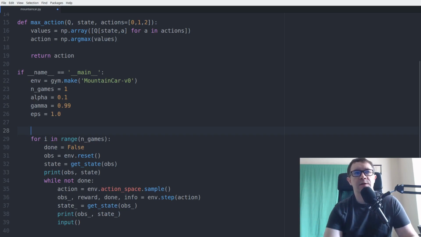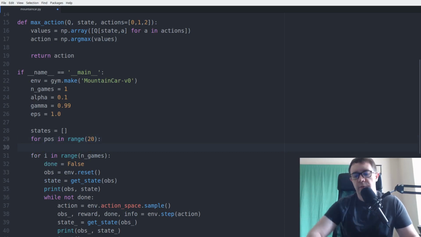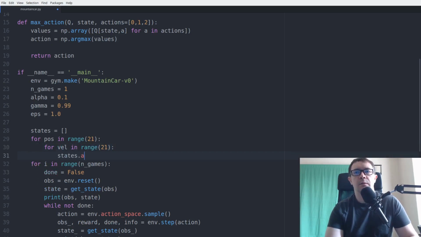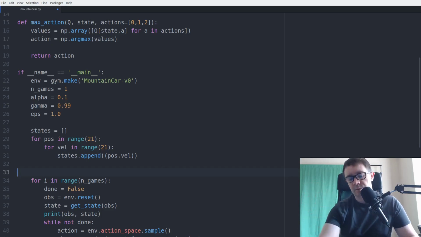Speaking of which, let's go ahead and construct our state space. So we have 20 buckets, right? So the positions are a range of 21, because we have 0 to 20. And the velocity space also has a range of 21, because that's 20 buckets. So you want to append that pair of position and velocity. This is how we're going to construct the keys for our dictionary, and that's why it has to be a tuple, because dictionary keys in Python have to be immutable objects. Strings, lists, things like that are mutable and cannot be used as dictionary keys.